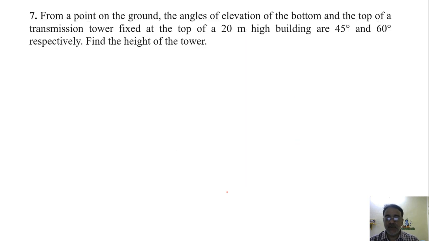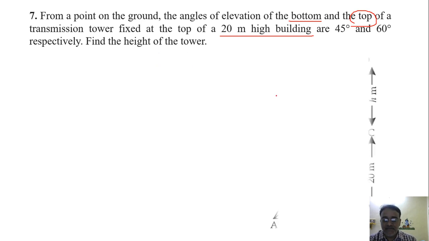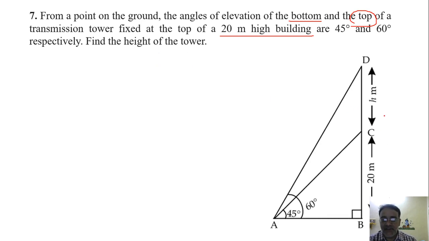Okay, so now we'll move towards question number 7. From a point on the ground, the angle of elevation of the bottom and top of a transmission tower fixed at top of 20 meter high building are 45 degree and 60 degree respectively. Find the height of the tower. So this is the rough diagram. Okay, so building के ऊपर tower रखा हुआ है.